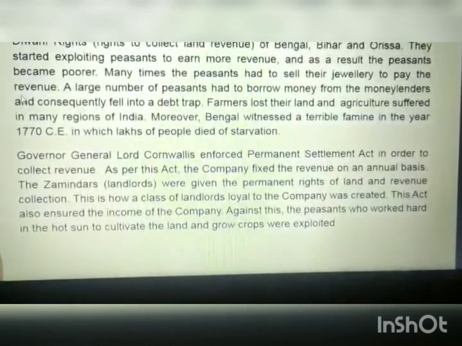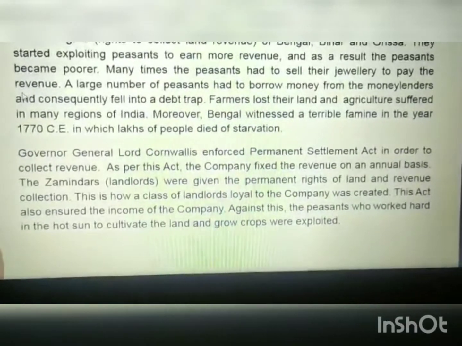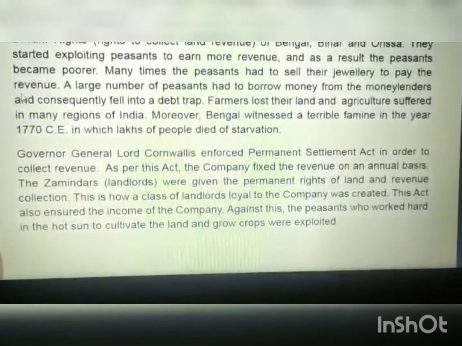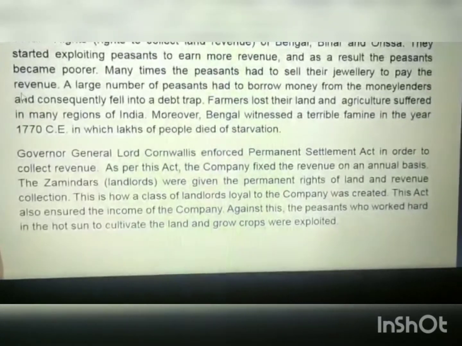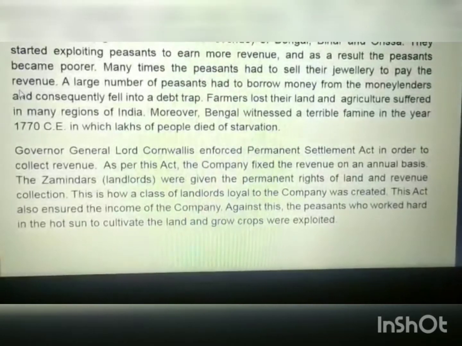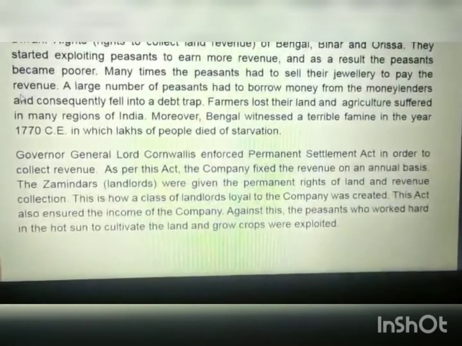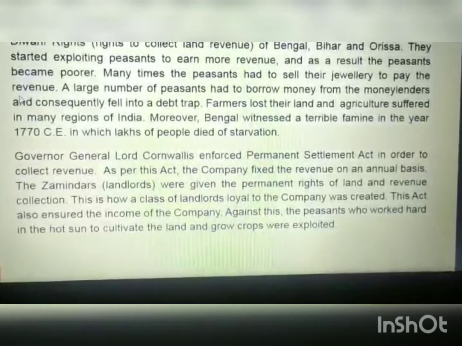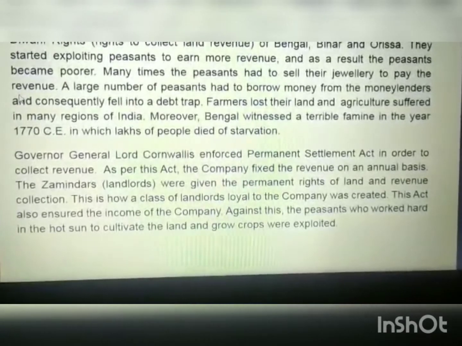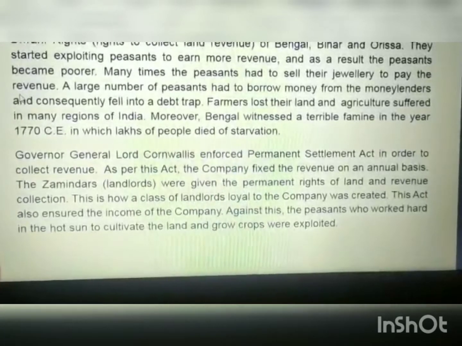Governor General Lord Cornwallis enforced the Permanent Settlement Act in order to collect revenue. As per this act, the company fixed the revenue on an annual basis. The zamindars, that are the landlords, were given the permanent rights of land and revenue collection. This is how a class of landlords loyal to the company was created. This act also ensured the income of the company. Against this, the peasants who worked hard in the hot sun to cultivate the land and grow crops were exploited.